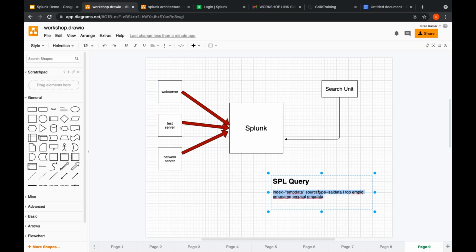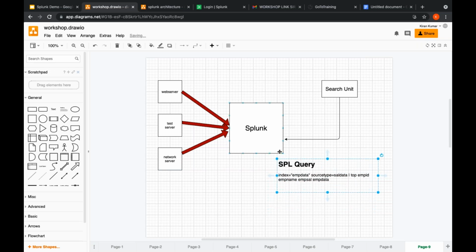So like this you can write SQL queries, and you can get the data searched. Actually, whatever the storage is there, you can get the data searched.